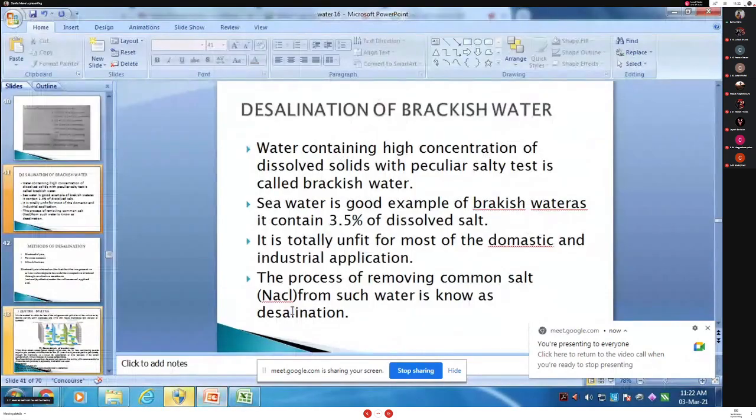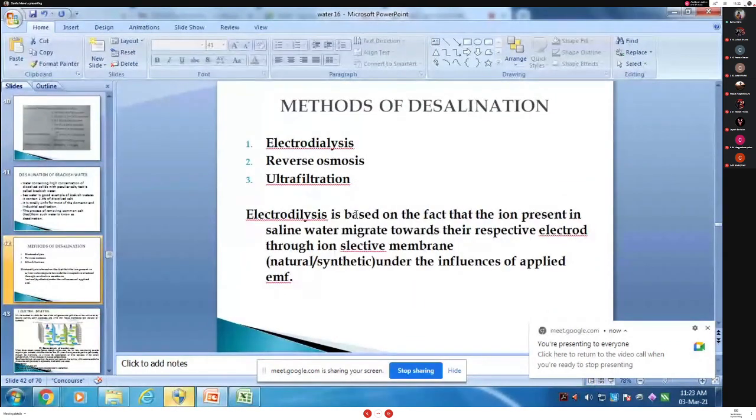Okay, the next one. The methods of desalination: there are three types of methods. First one is electrodialysis, second one is reverse osmosis, third one is ultrafiltration. Is it clear?